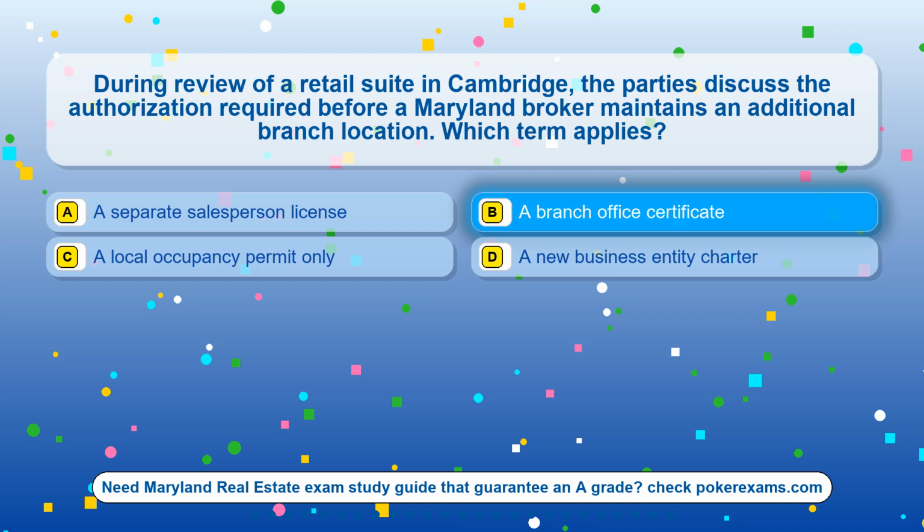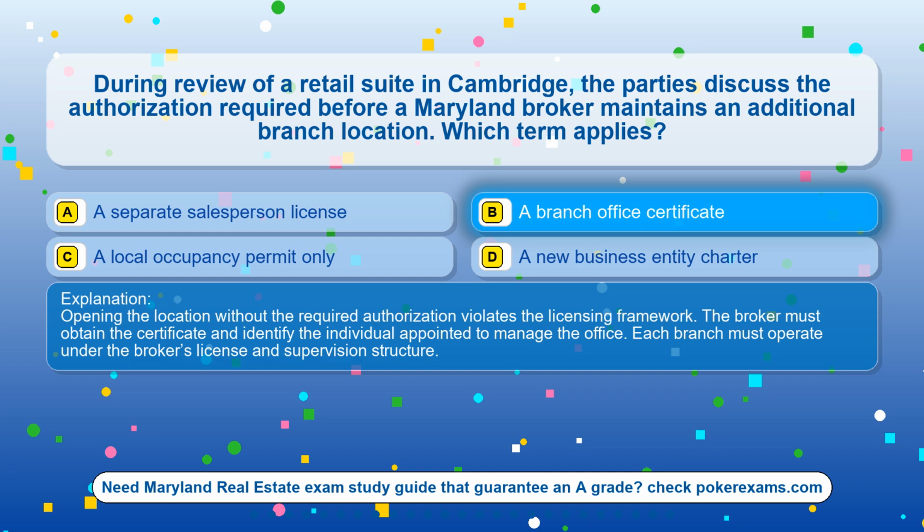The correct answer is option B. A branch office certificate. Opening the location without the required authorization violates the licensing framework. The broker must obtain the certificate and identify the individual appointed to manage the office. Each branch must operate under the broker's license and supervision structure.